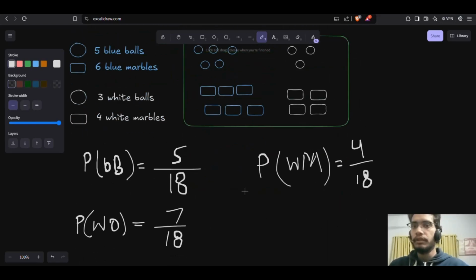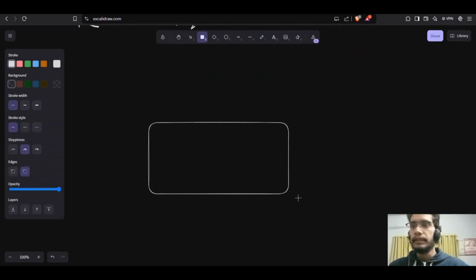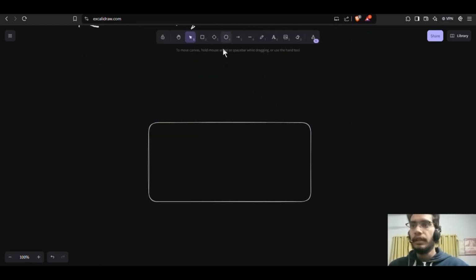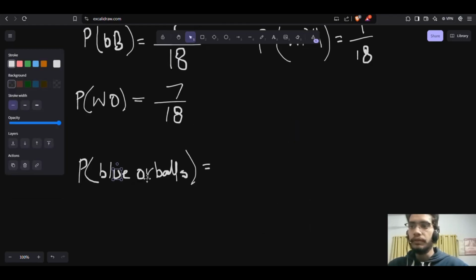We need to first find the probability. Let me break down the problem for you. Let's say I have this sample space here. The total number of objects present in this space is 18, and I write 18 here. We have to find the probability of a blue object or a ball.